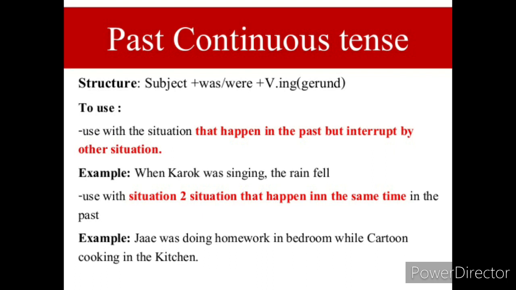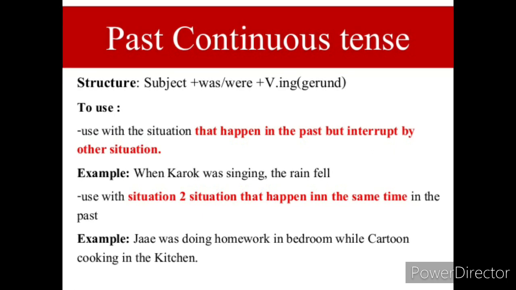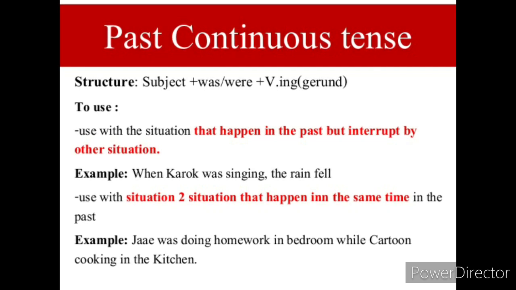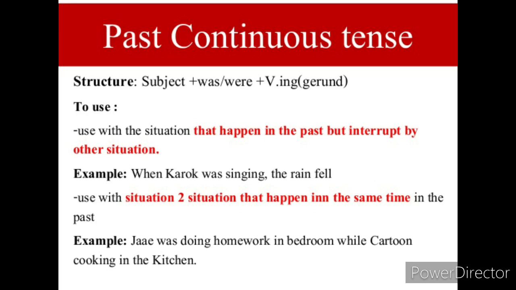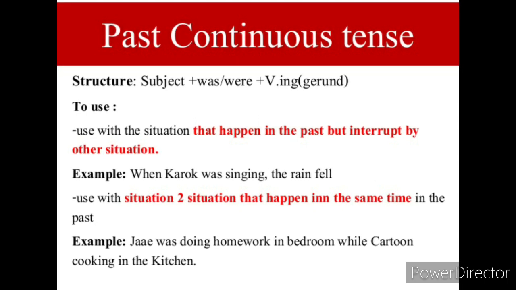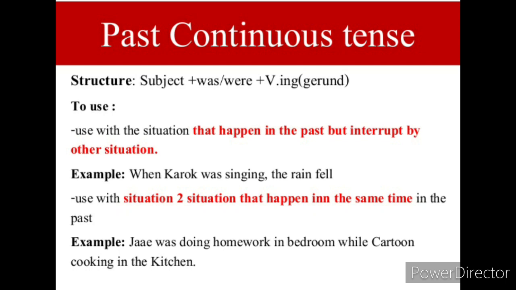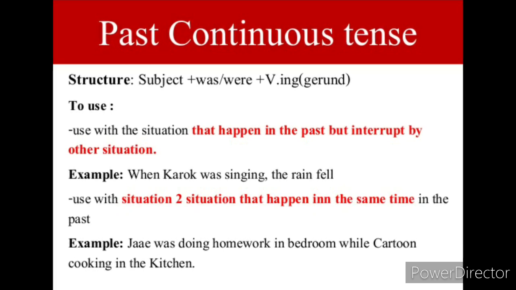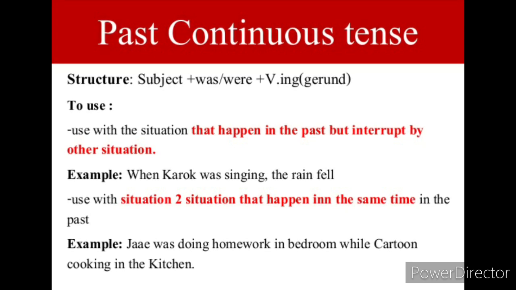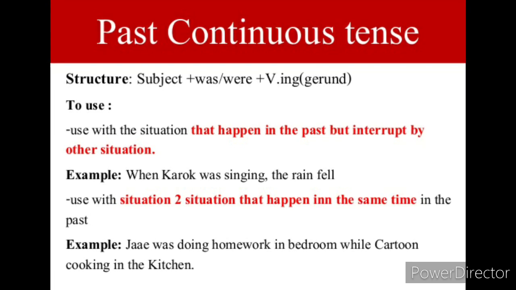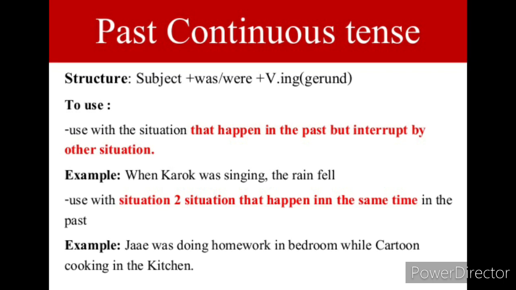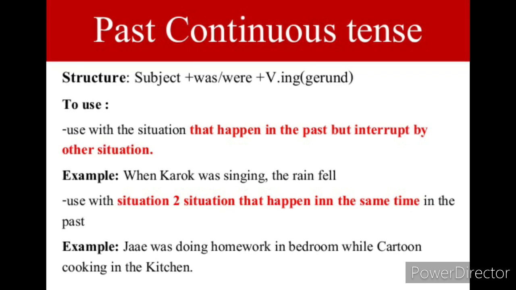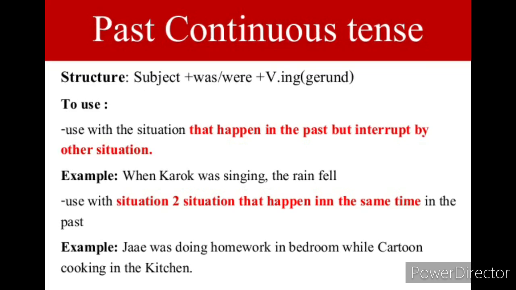Dear students, further we are going to learn about the continuous tense, the past continuous tense. Past continuous tense structure: subject plus was or were plus first form with ing plus object plus complement. It is used to express a situation that happened in the past but was interrupted by another situation. For example, when Karok was singing, the rain fell. It is also used for situations that happened at the same time.